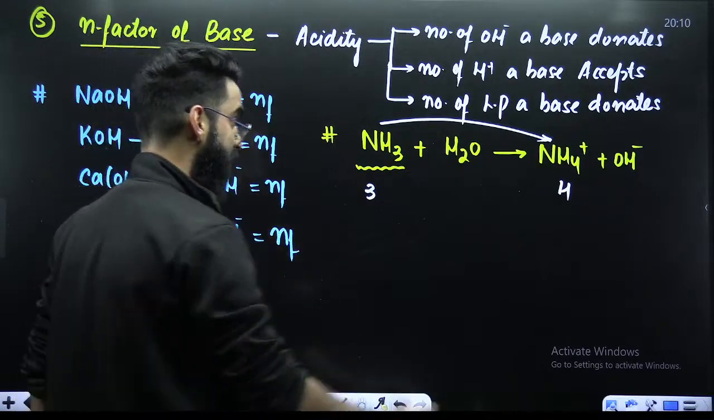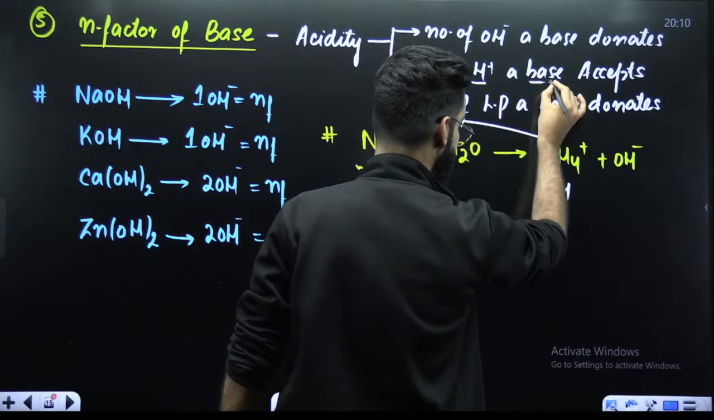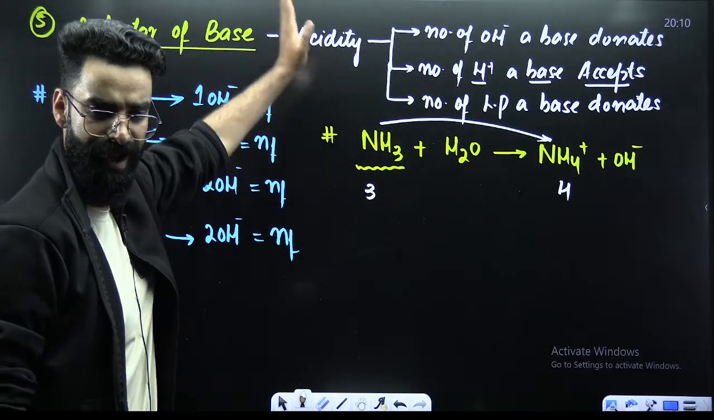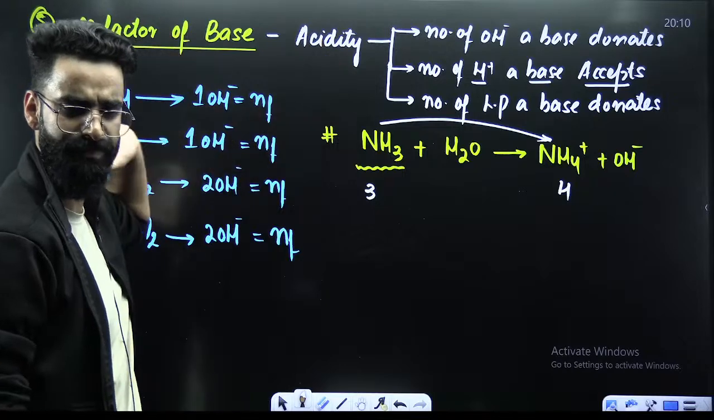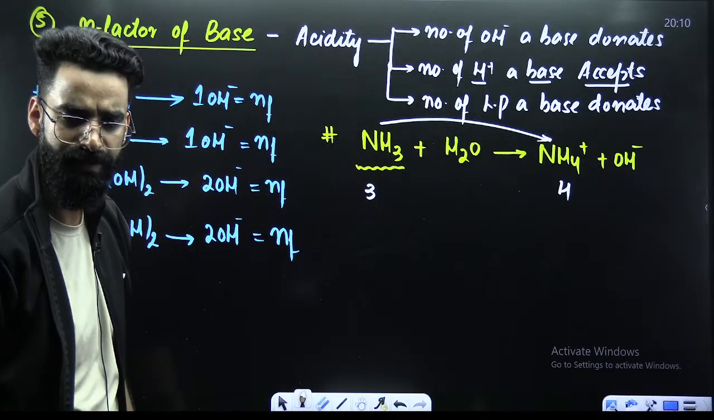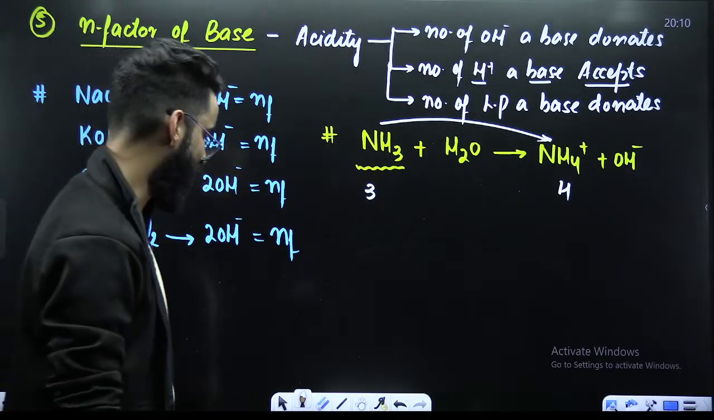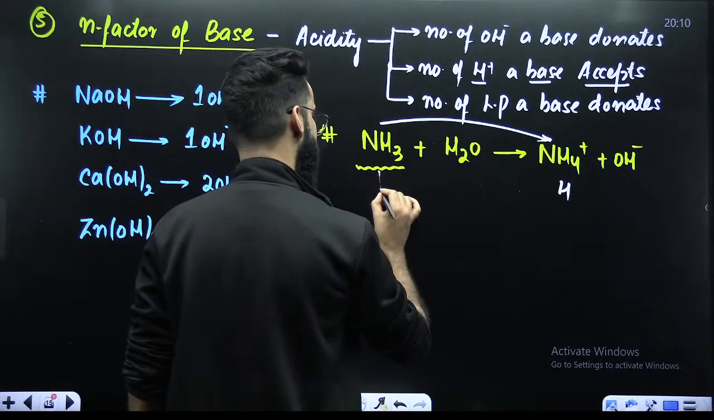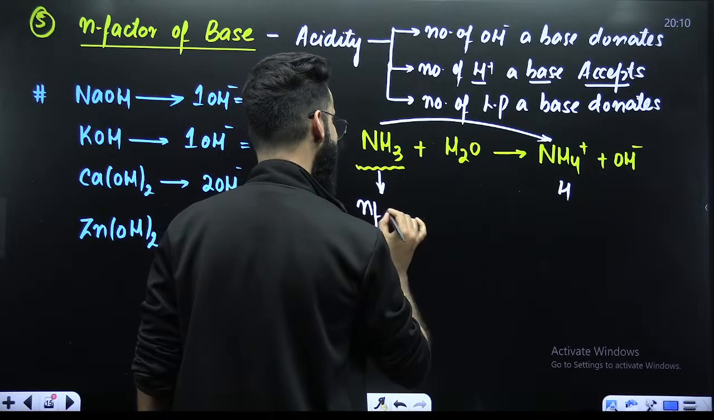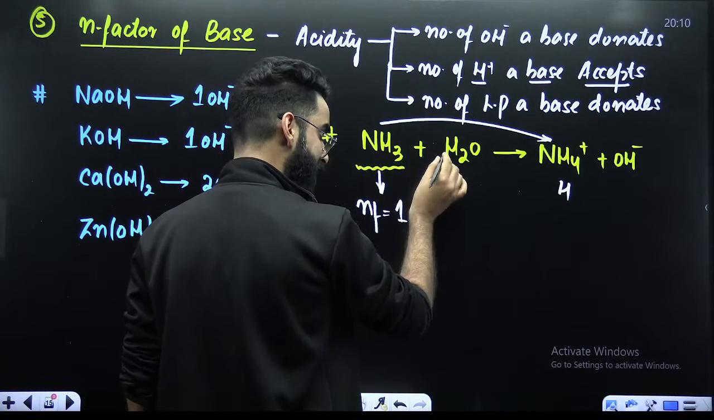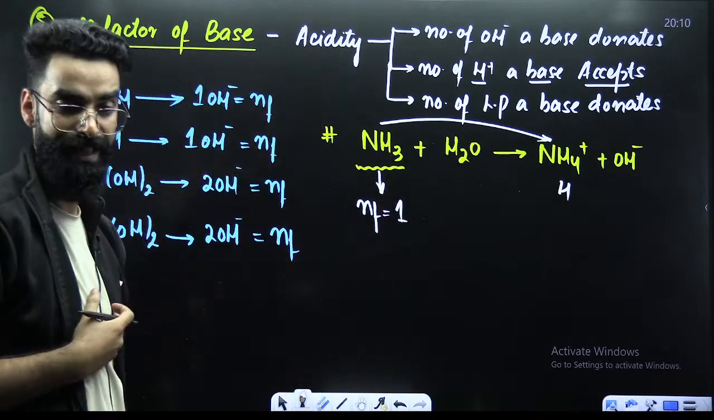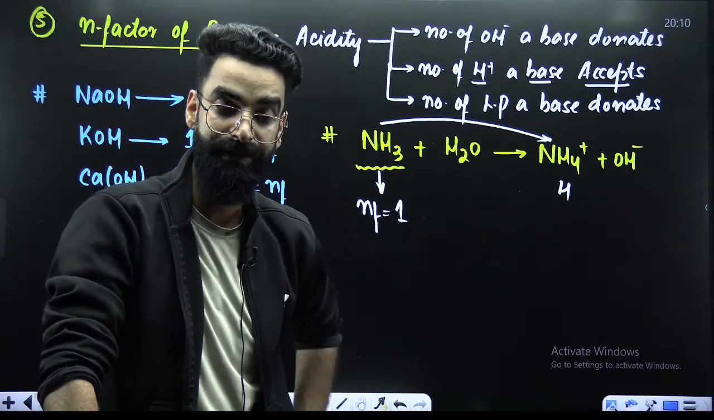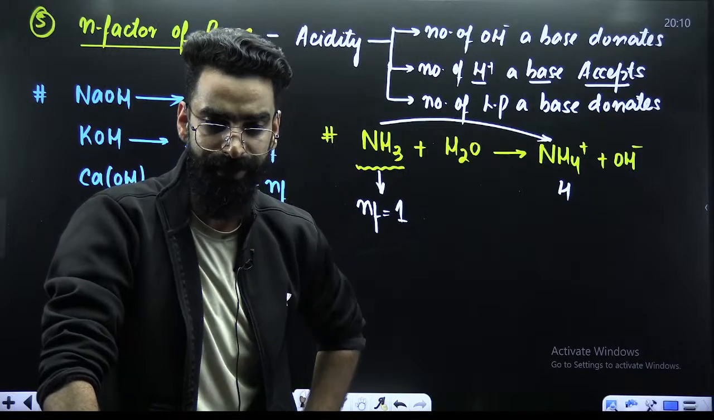And we know the number of H positives a base accepts also defines the acidity of the base. And whatever is the acidity of the base, that is something which you call the n factor of the base. So my dear students, if I ask you now, what is the n factor of this NH3? You'll say n factor of NH3 here is 1. Why is that? Because this NH3 in water is accepting 1 H positive. And the number of H positives accepted by a base defines its n factor. That defines its acidity.